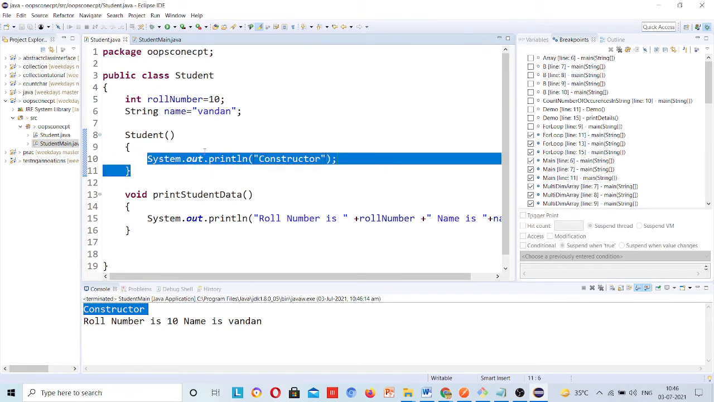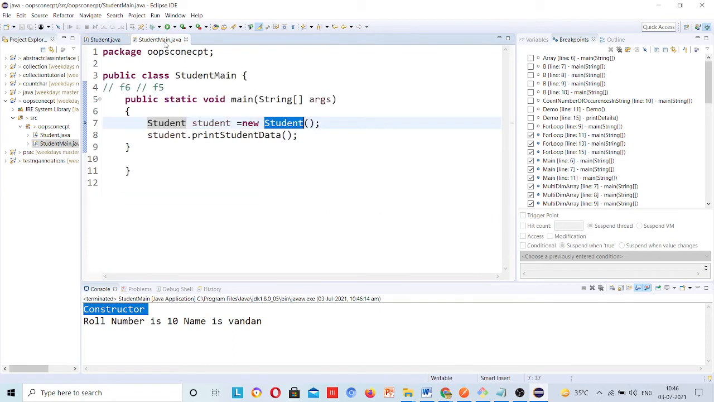Okay, suppose I give here some arguments, int number comma string name. Suppose I pass two variables here. Okay, then what is the error coming here? Syntax error, block statements. And what is this actually?